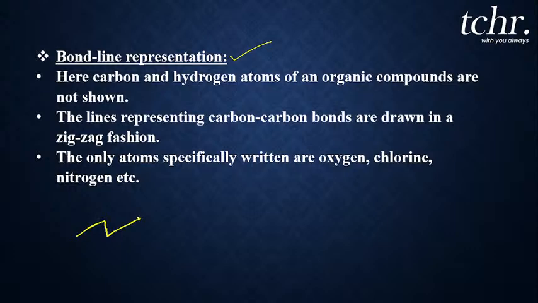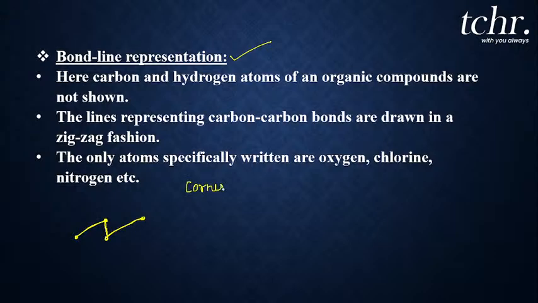So how to understand this structure? Yes, definitely, I'll be helping you. Students, when a bond line structure is given to you like this, look at the terminal part, you can see the ends 1, 2, 3, 4. Are you able to understand? The ends where the line joins, the corners, represent the carbon atom.